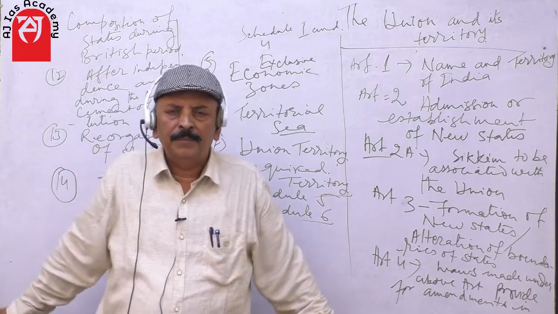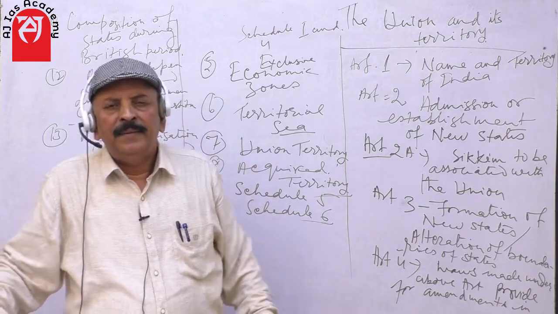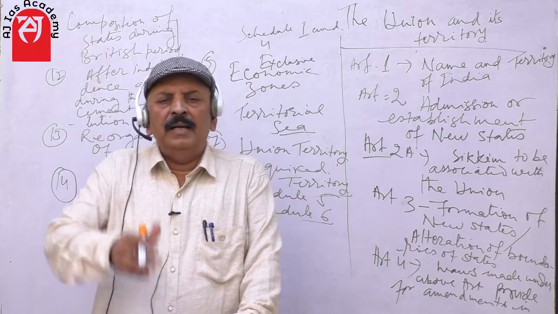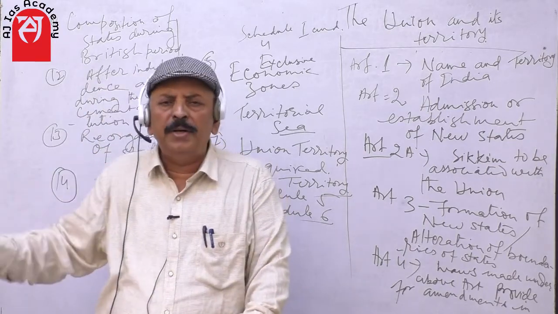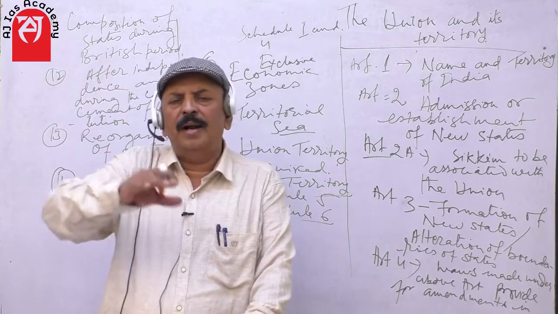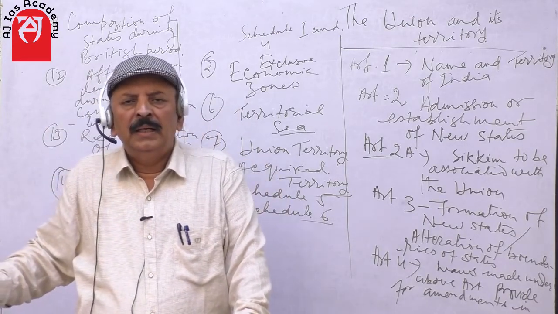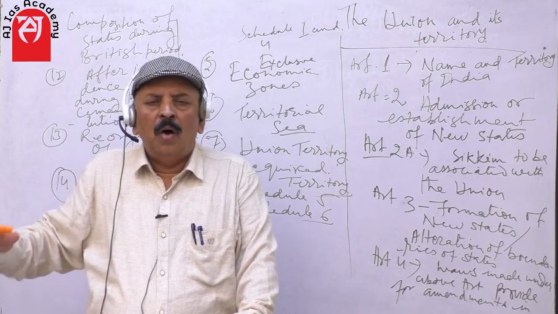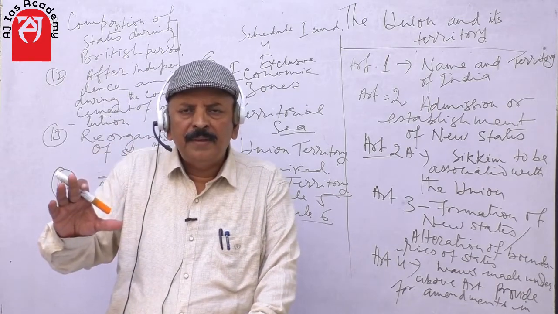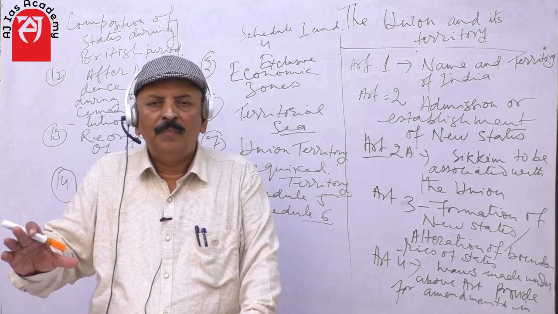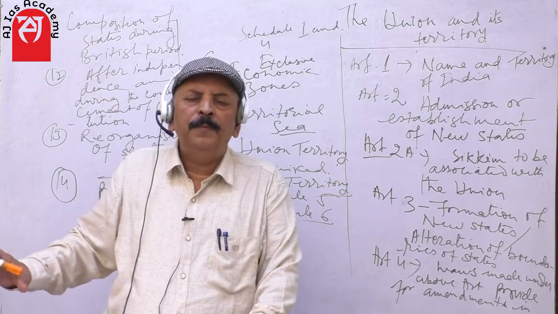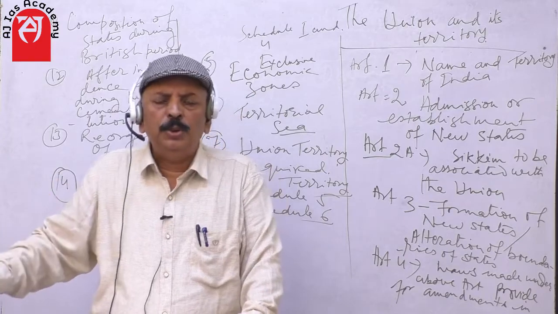What does this mean? It means that these changes under Article 1 to 4, which relates to the changes of the boundaries or merger or alteration, all these can be done by simple majority. There is no need of amendment of the constitution.